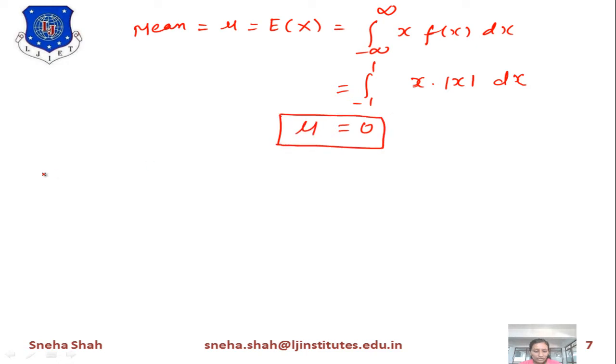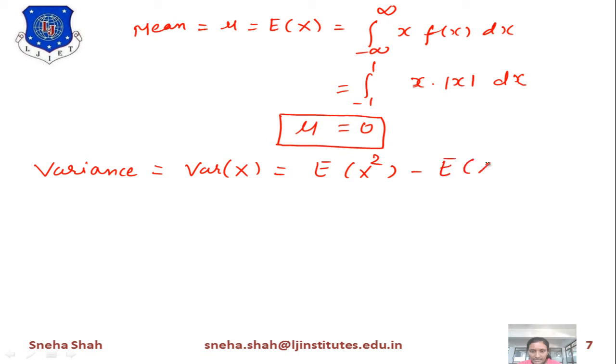So the value of mean equals 0. Now we want to find the value of variance. If we want to find the variance, it will be represented as variance of x, and its value equals E of x square minus E of x whole square, right? Now E of x means the mean value, and its value equals 0. So over here we will put in the value 0. So 0 square equals 0, so this part will be removed.